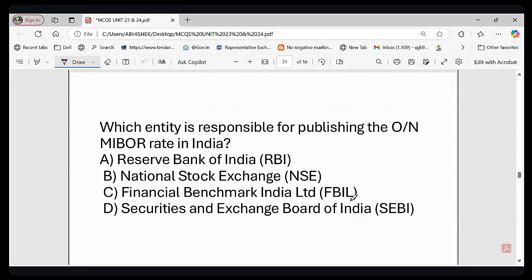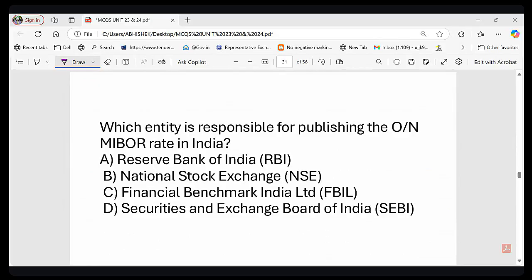RBI, NSE, FBIL and SEBI. ये जो हमारा ओवरनाइट माइबॉर रेट होता है वो कौन पब्लिश करता है? Very easy question. This question was asked in the December examination. Exactly this question was asked. This is called Overnight Mumbai Interbank Offer Rate, right? It fluctuates daily based on market condition, right? So what do you think? Who publishes it? So banks need a trusted authority to announce this rate every day, right?